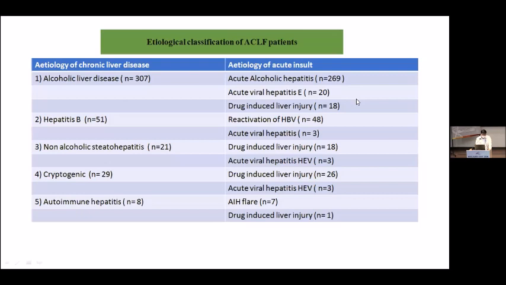The second most common cause was hepatitis B, in which reactivation was seen in 48 of 51 patients. The third most common cause is cryptogenic, followed by NASH. There are 8 patients with autoimmune hepatitis, of whom 7 had an autoimmune flare and 1 had drug-induced liver injury.